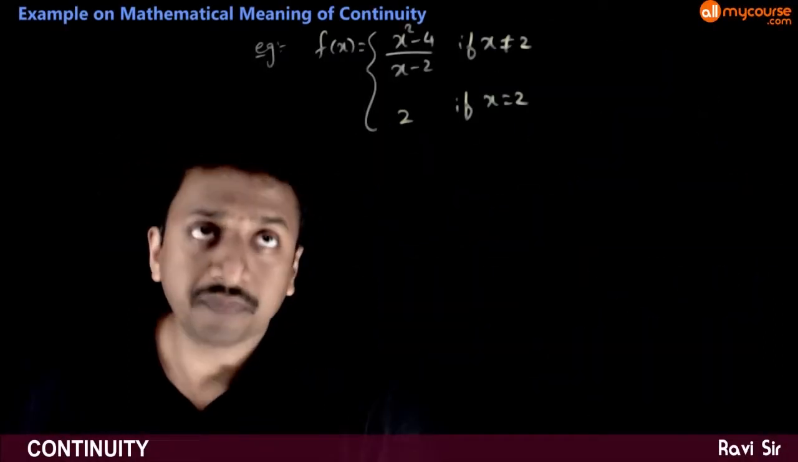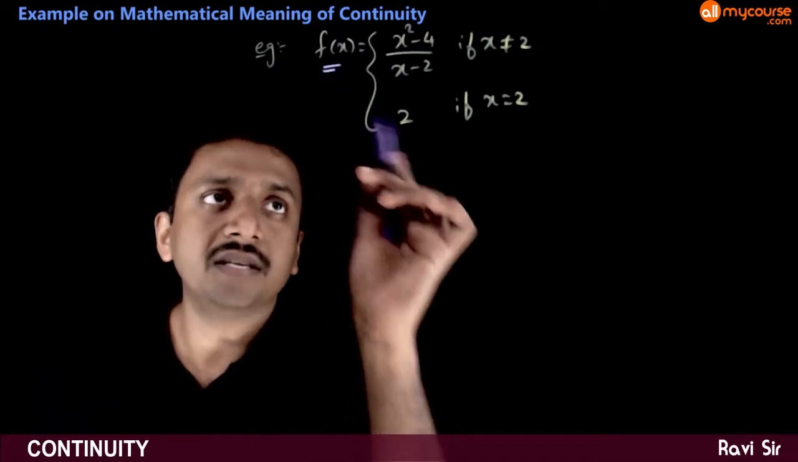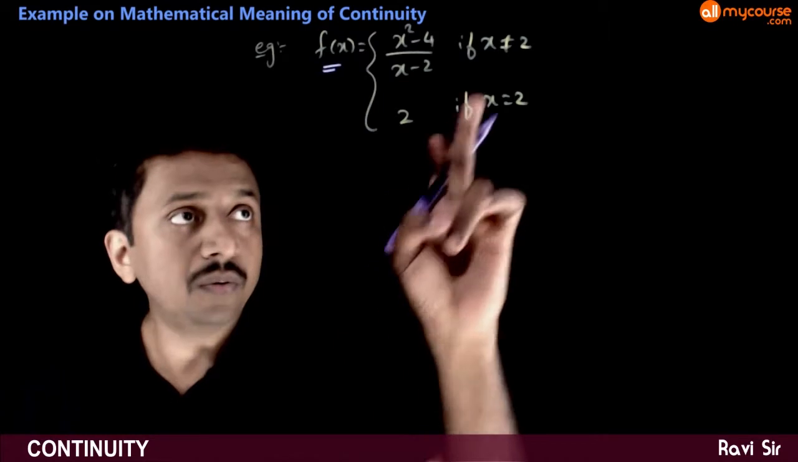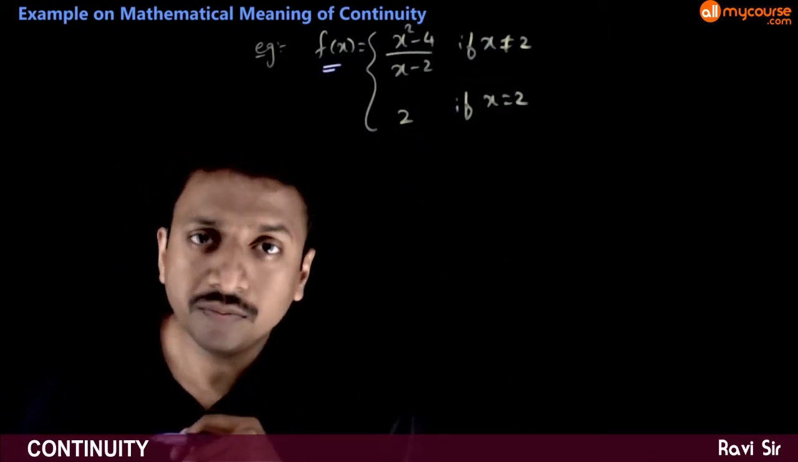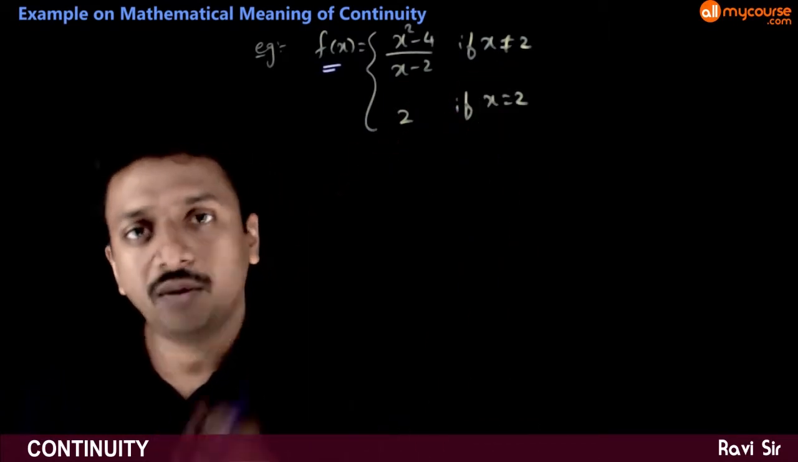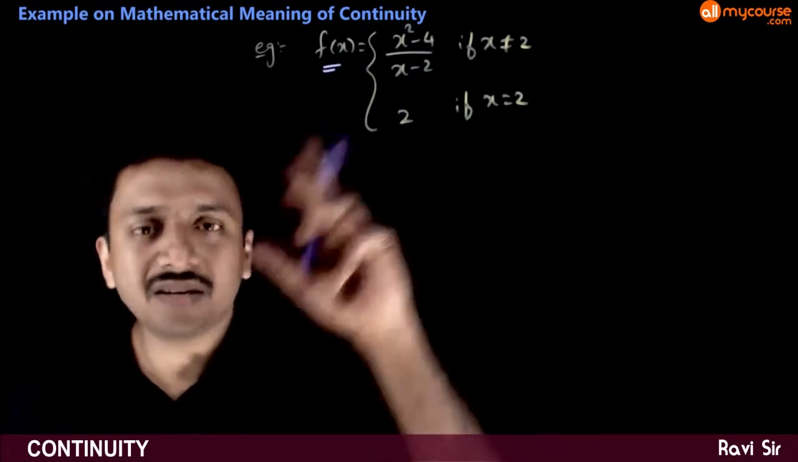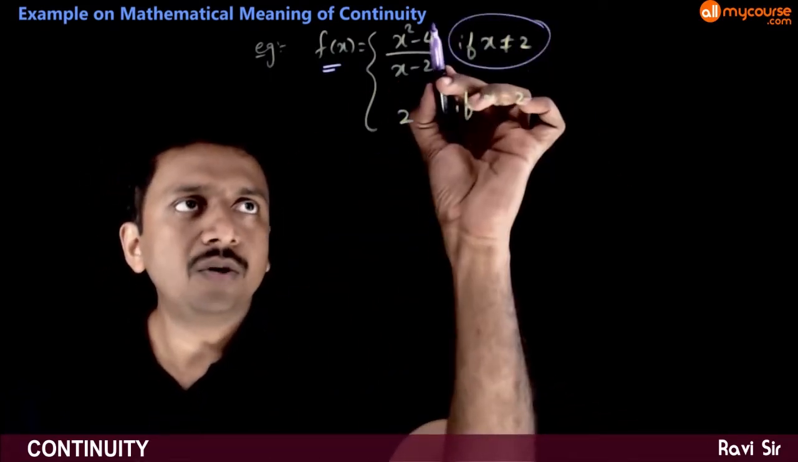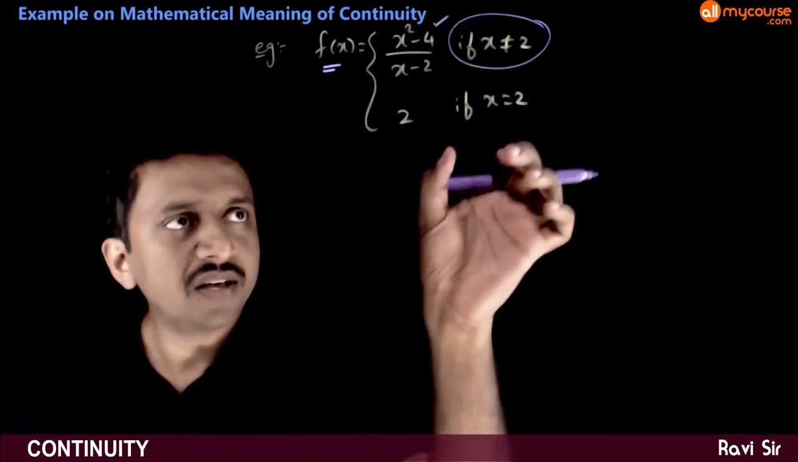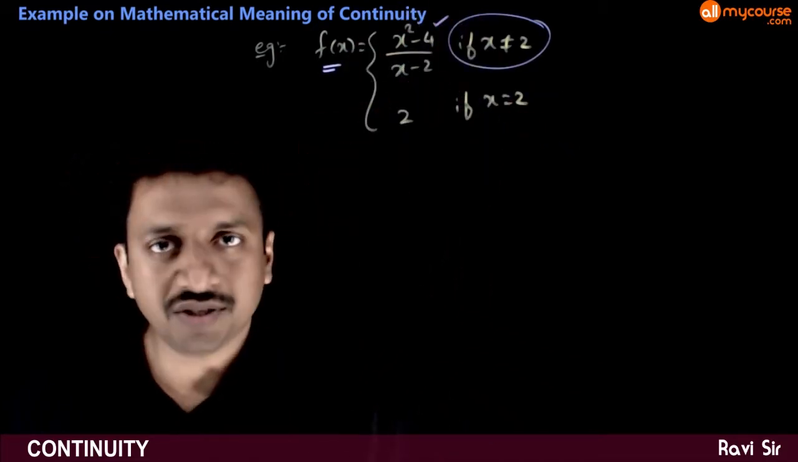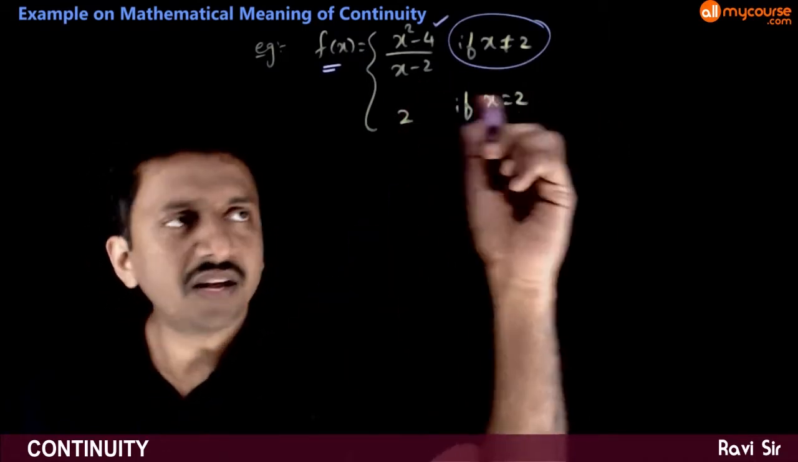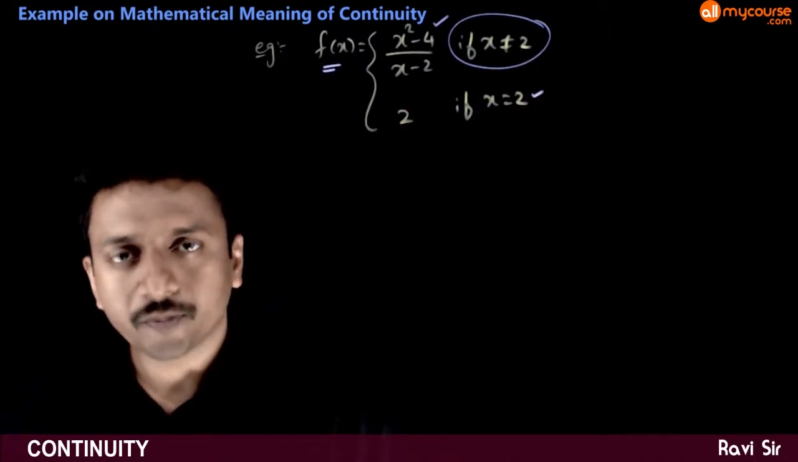For example, if you take this function f of x is equal to (x square minus 4) by (x minus 2) if x is not equal to 2, and 2 if x is equal to 2. It is a piecewise defined function. So as long as x is not equal to 2, the definition is this. If x is equal to 2, the definition is this. If you are asked to check the continuity of this function at x is equal to 2.